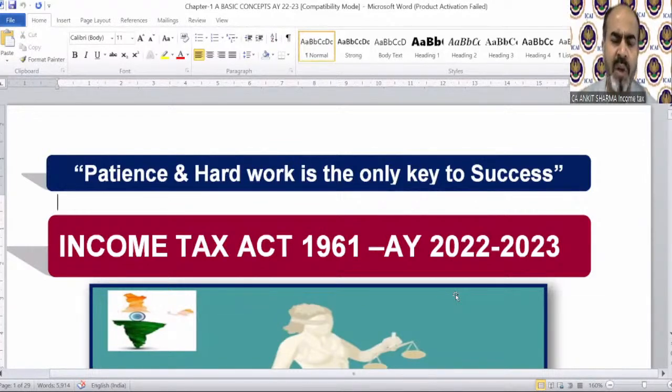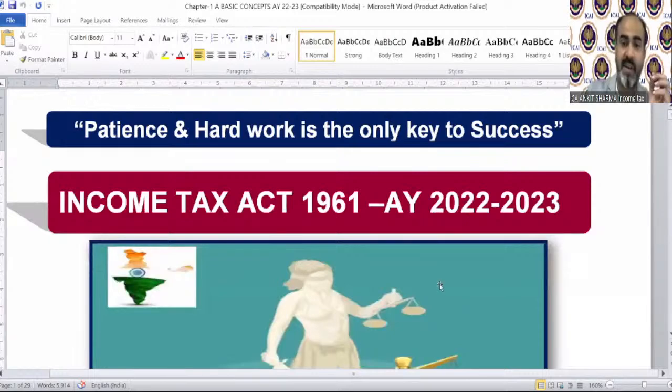Intelligence is not the criteria to clear this examination. Of course, it's a quality, but it's not that important. The basic key to clear this examination is hard work. I was not that intelligent a person when I started pursuing CA, but yes, I was a very hard worker. I make a routine and I follow it strictly. Whatever happens, I never miss my lectures. I never miss my class. I do not compromise with my routine, whether I need to sacrifice any marriages, functions, parties, etc. That is what the CA course demands: sacrifice, hard work, and patience. If you can do this, you will be a CA very, very soon.